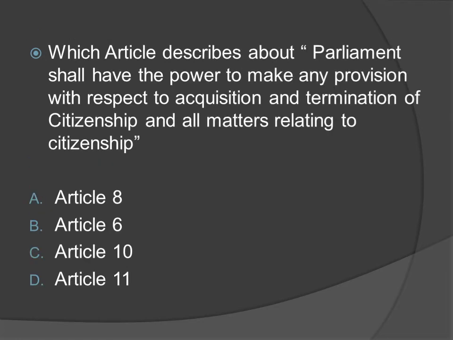Which article describes that Parliament shall have the power to make any provision with respect to acquisition and termination of citizenship and all matters relating to citizenship? Option A, Article 8. Option B, Article 6. Option C, Article 10. Option D, Article 11. The right answer is option D, Article 11.